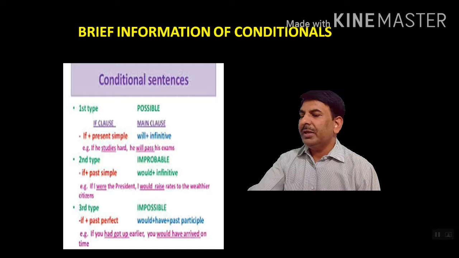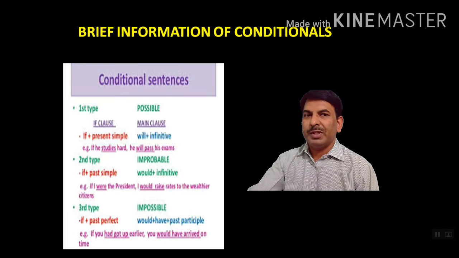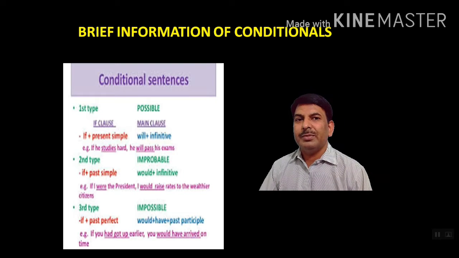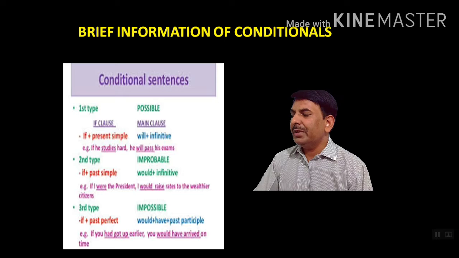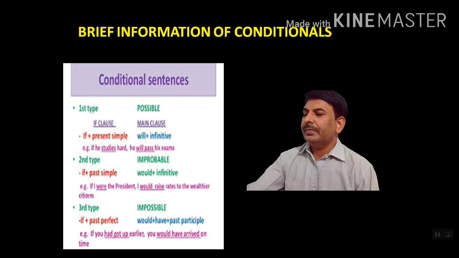Third type, impossible. If past perfect, then would have, then past participle. Past participle means third form of the main verb. Example is given, if you had got up earlier, you would have arrived on time.